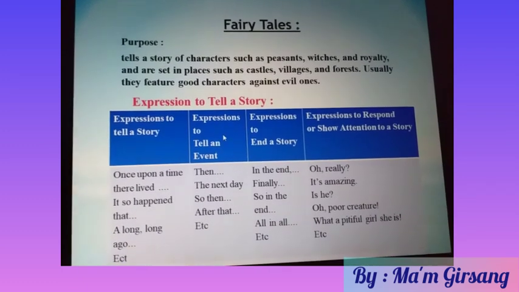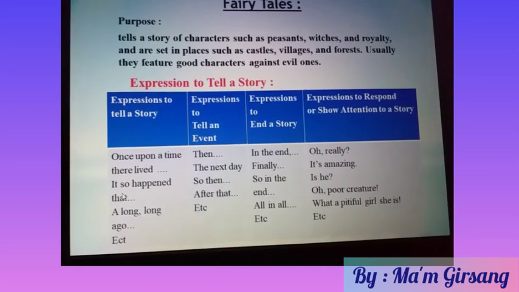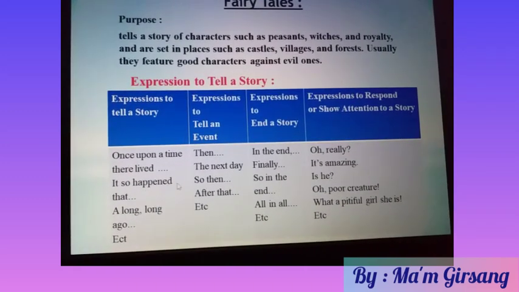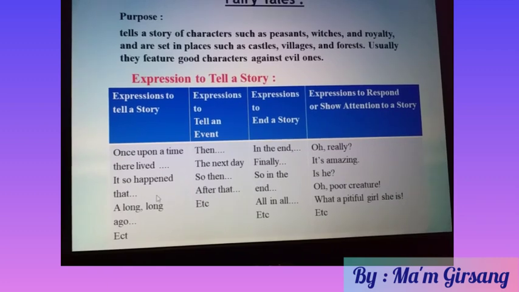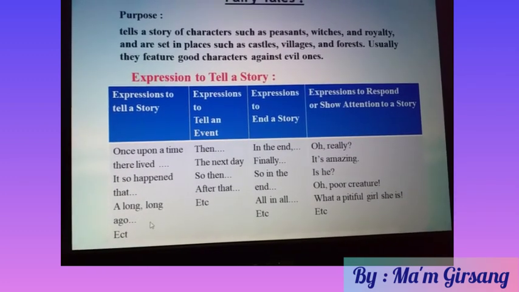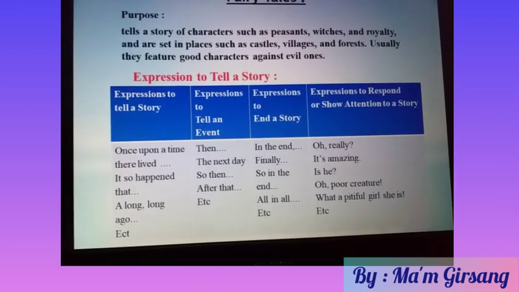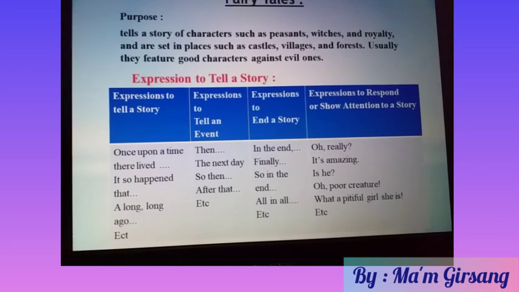Examples for the beginning: once upon a time, there lived blah blah blah. It so happened that blah blah blah. A long long time ago blah blah blah. And there are many ways to say the beginning of a story.